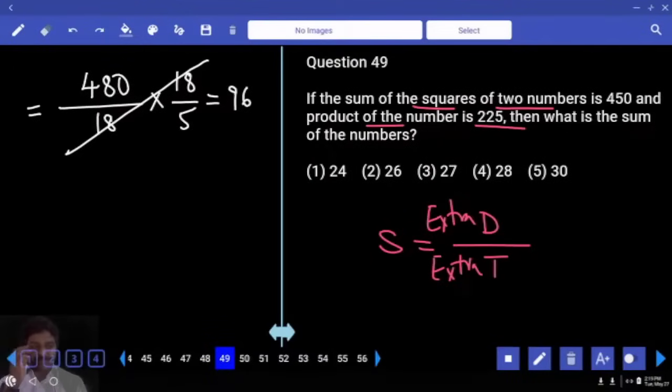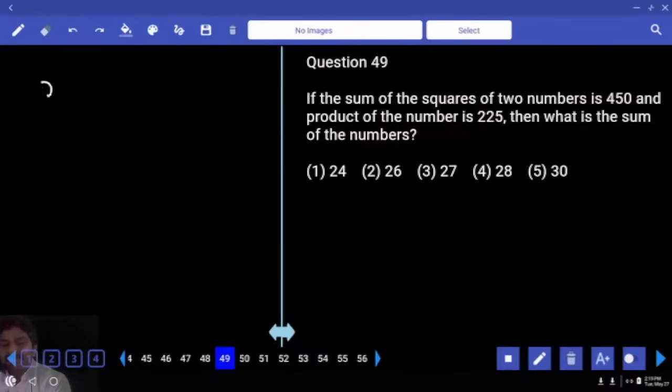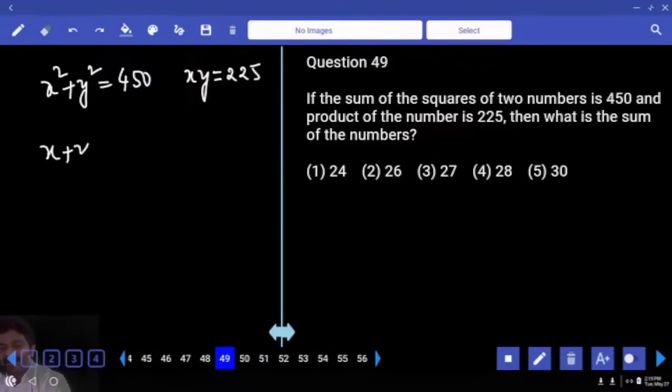The sum of squares of two numbers is 450. Product of numbers is 225. Then what is the sum of numbers? Right. Sum of squares, x square plus y square mentioned as 450. Product of numbers also mentioned, which is 225. And the question is to identify x plus y sum, correct?